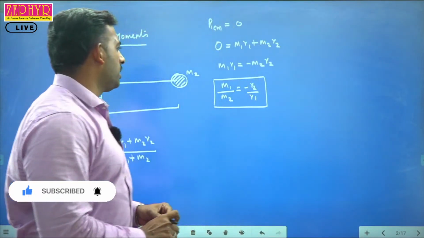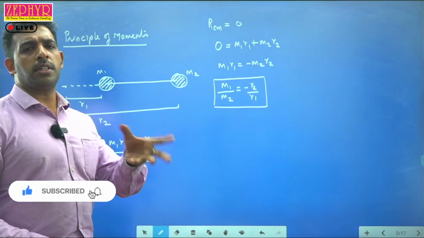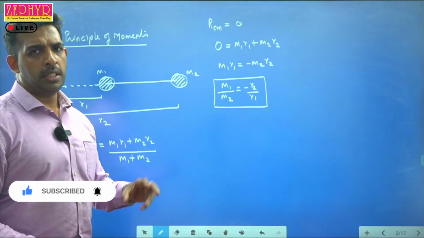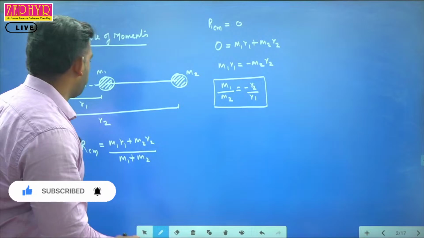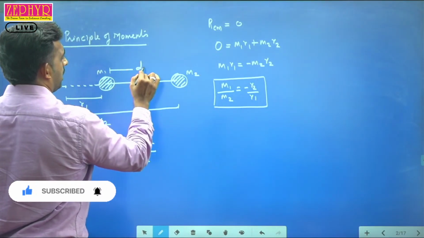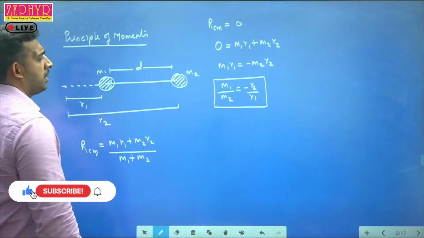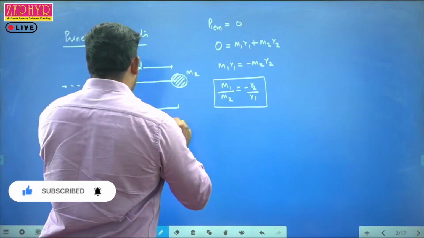So it is very important to know how to calculate this. There is a shortcut equation to calculate the position of center of mass from any one mass. For that, we consider m1 and m2 separated by a distance d, and let the position of the center of mass be somewhere between them.